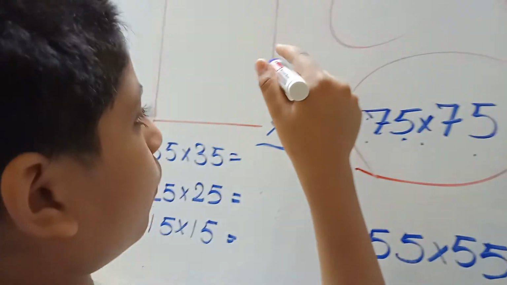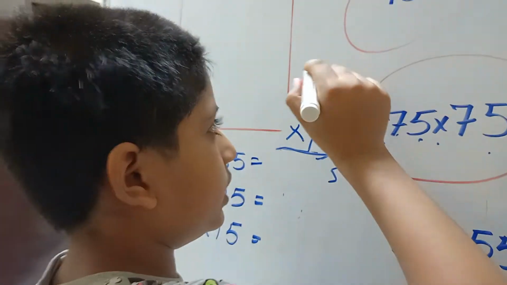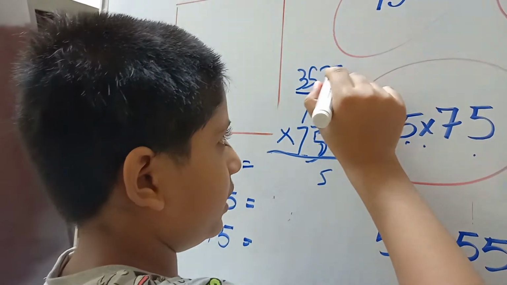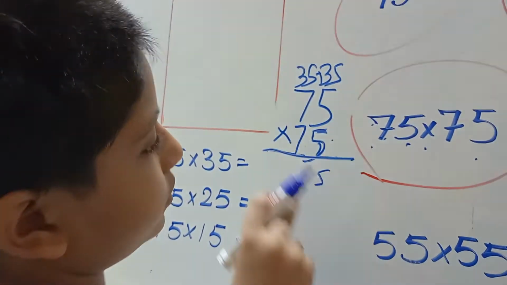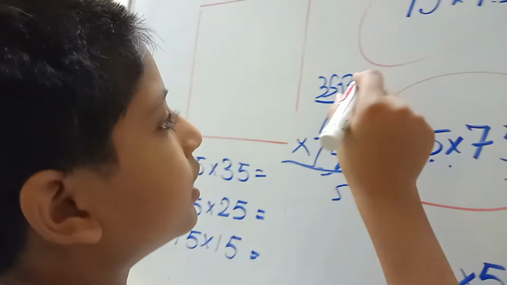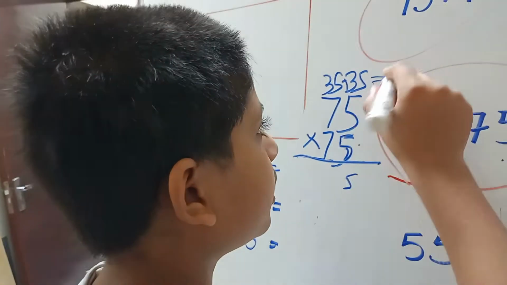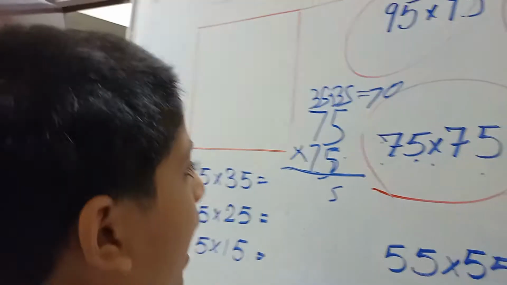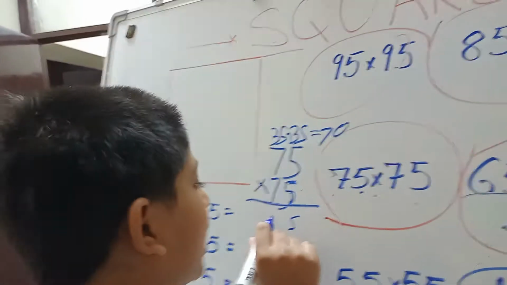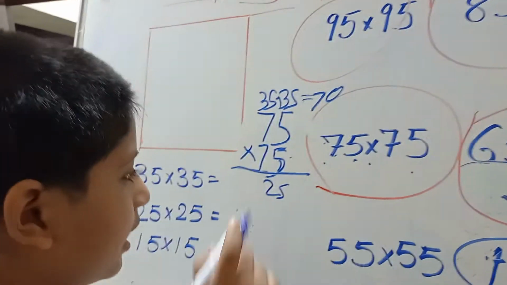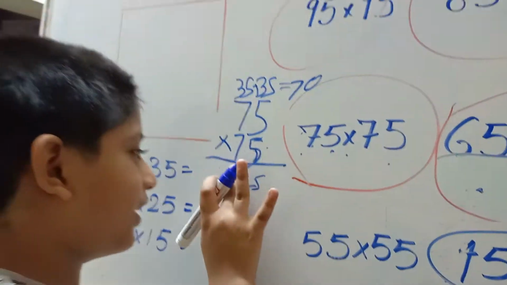5 multiply 7 is equal to 35. And we will add this, because this also equals 35 and this also equals 35. That is 3 plus 3 is 60, and it comes to 70. And then paste it here. And I will write here 2 and take 7.